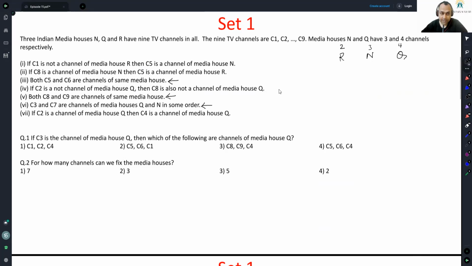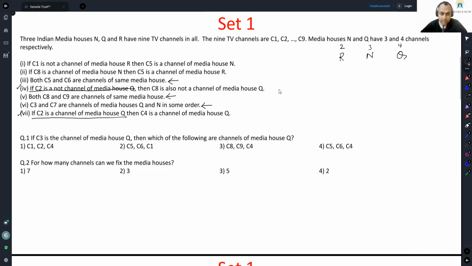C3, C7 obliquely differentiate between N and Q. If C2 is a channel of media house Q, then C4 is a channel of media house Q. The combination of statement 4 and statement 7 is also interesting, because one starts with if C2 is not a channel of media house Q, and the other with if C2 is a channel of media house Q. So they are exhaustive in nature. Both situations are being talked of.